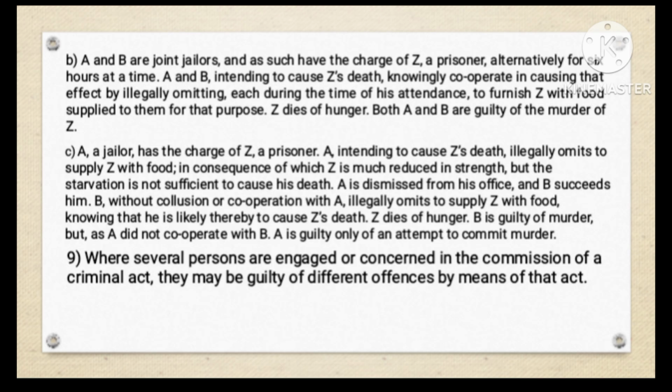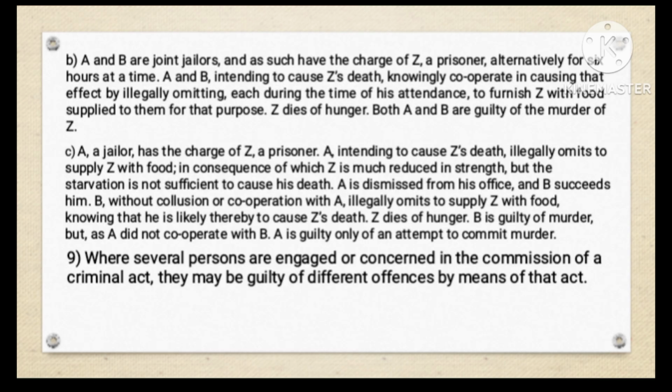Let's take a second example. A and B are joint jailers, and as such have the charge of Z, a prisoner, alternately for 6 hours at a time. A and B, intending to cause Z's death, knowingly cooperate in causing that effect by illegally omitting, each during the time of his attendance, to furnish Z with food supplied to them for that purpose. Z dies of hunger. Both A and B are guilty of the murder of Z.